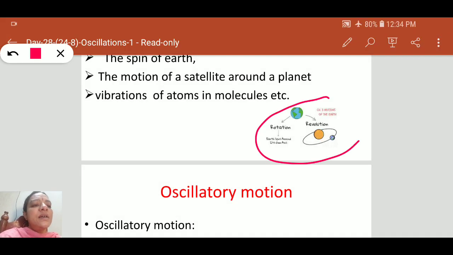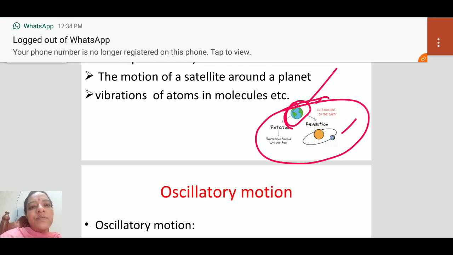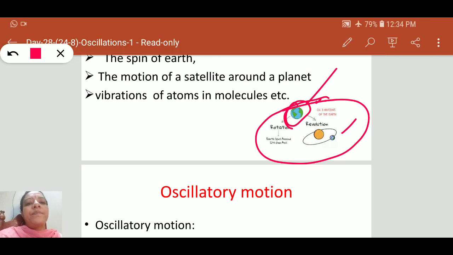See, this is the motion of the earth. The earth revolves around the sun. This is also periodic motion. Similarly, the earth rotates about its own axis at the same time. So this is also periodic motion. It means that in these two cases, the motion of the earth repeats itself after equal intervals of time.